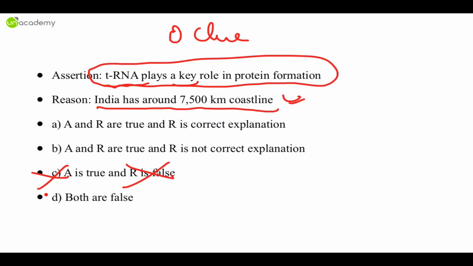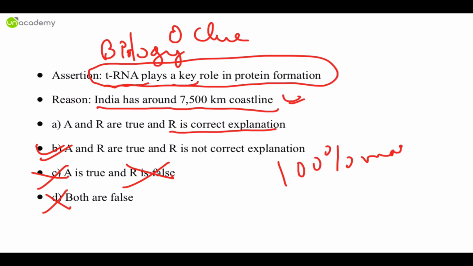Can both be false? The answer is no, because the reason is true. Now can the reason be the true explanation? Obviously not. This deals with biology. It is talking about transcription and translation and all that, while the assertion talks about geography. So option B is the correct answer, and you get 100% marks. That's the beauty of the elimination method.